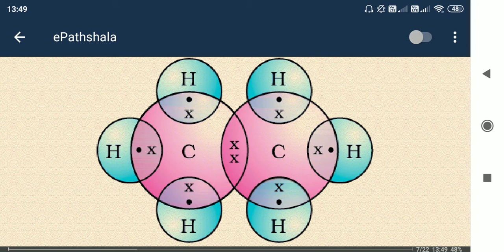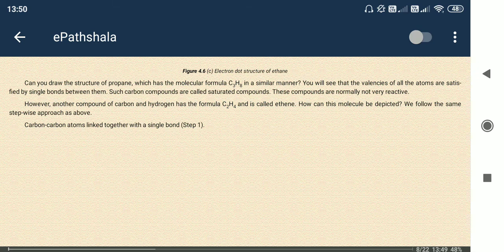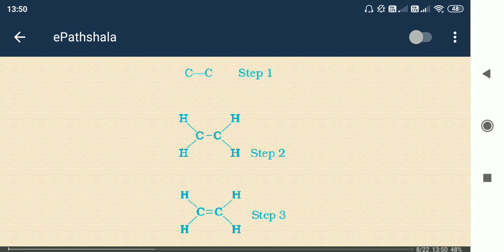Okay, so here also the same thing is written. So step 3, something exceptional. What happened here? A total of 4 bonds is needed for carbon. 2 hydrogen bonds are there, and 2 carbon bonds. How? A double bond is formed between 2 carbon atoms.